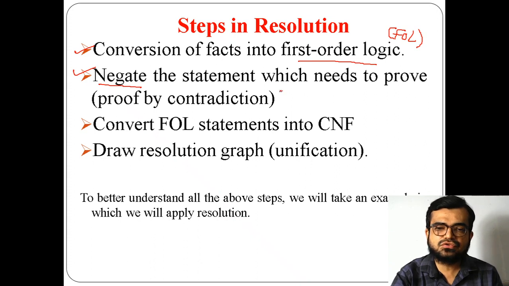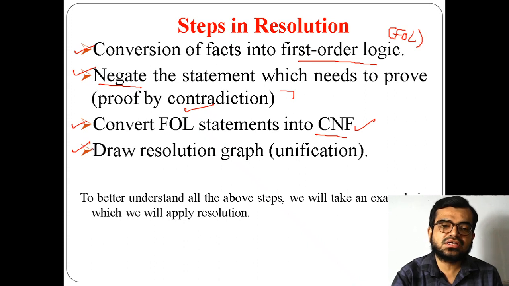Negate means I have to use the negation symbol for the given statement. That's why you can call it proof by contradiction. Now the first order logic which we obtained from the given facts, I have to convert into conjunctive normal form, because this CNF acts as an input for unification. What is that unification? Drawing the resolution graph, or performing the task of the resolution graph, is your unification process.